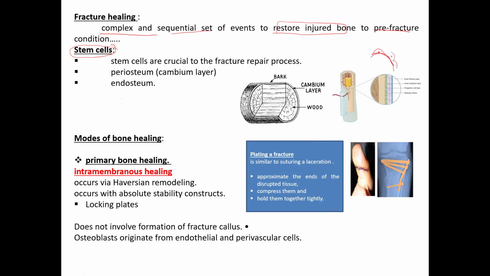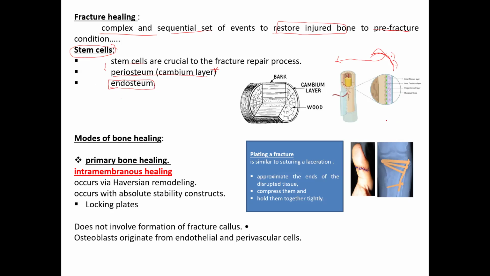Whenever there is a need after a fracture, they convert into the required other cells. So we have stem cells which are responsible for fracture union. These are present in the periosteum, in the cambium layer. This point is very important. Sometimes you'll be asked in your PG entrance where you find the cells in the periosteum. It is present in the cambium layer, not in the fibrous layer. Then we also have some stem cells present in the endosteum.